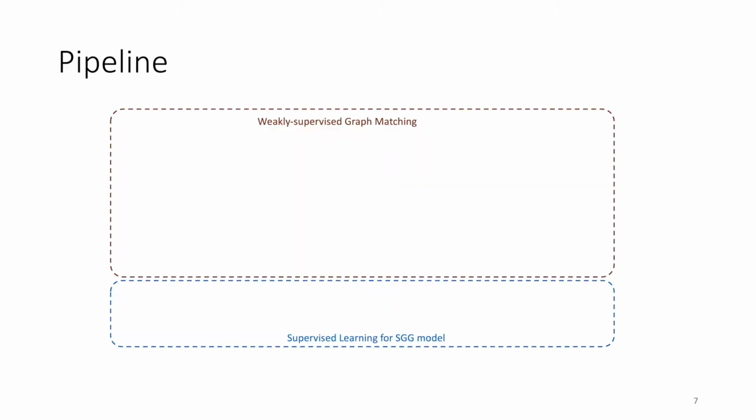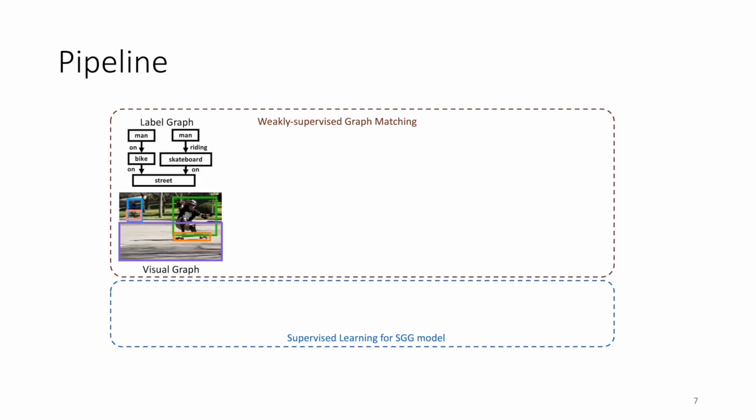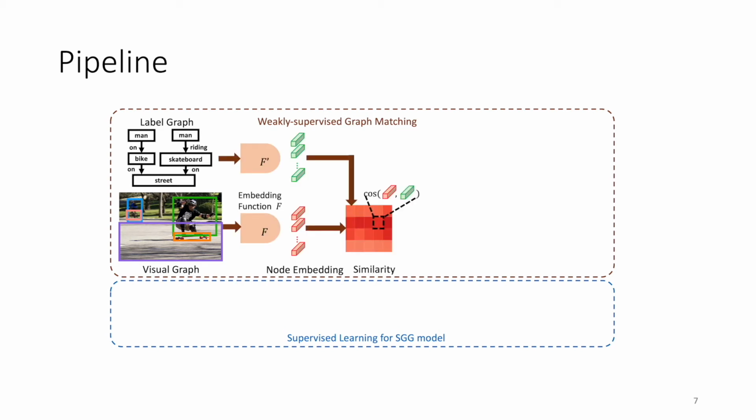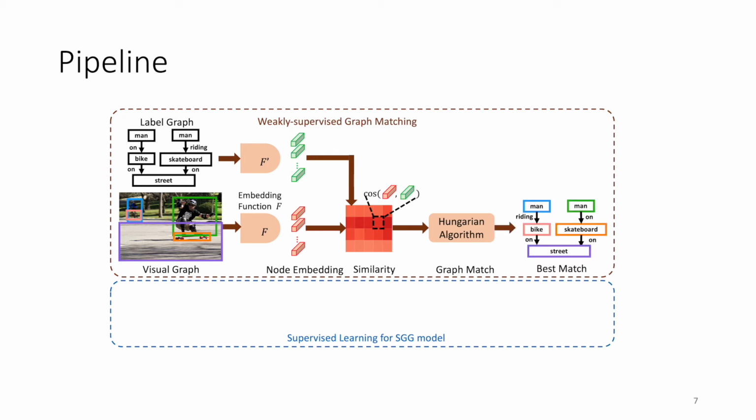We propose a new framework that decomposes the task into a weakly supervised graph matching part and a supervised scene graph generation part. During training, both the label graph and the visual graph go through the graph embedding function F to get the node features. Then the similarity matrix is computed for each pair of visual and label nodes. Then the Hungarian algorithm is used for graph matching to get the best match.